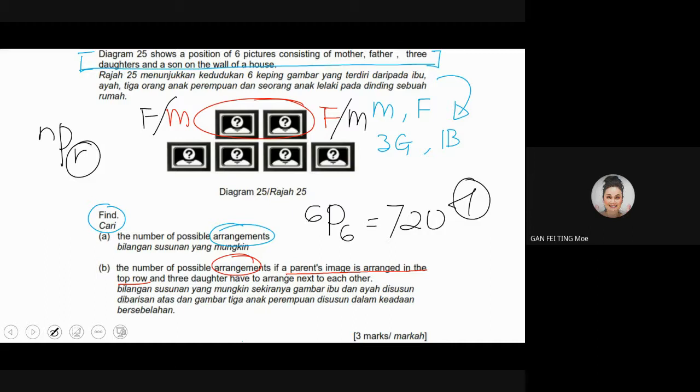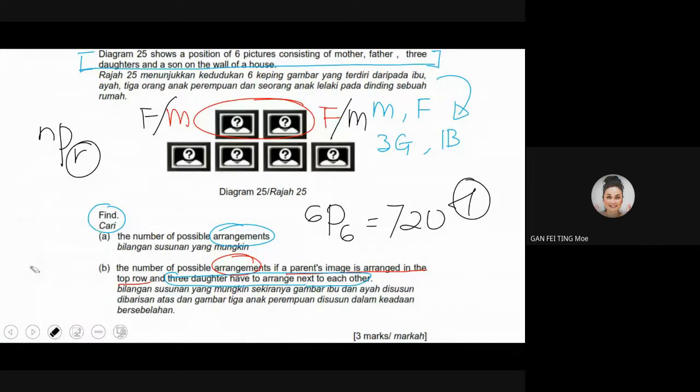Okay, now go to this question. The second condition says, let's read together: the 3 daughters have to be arranged next to each other. The 3 daughters cannot be separated. Then the boys can be anywhere, but the three daughters must stay together. The number of possible arrangements if the parents' pictures are arranged on the top row and the three daughters' pictures are arranged next to each other.